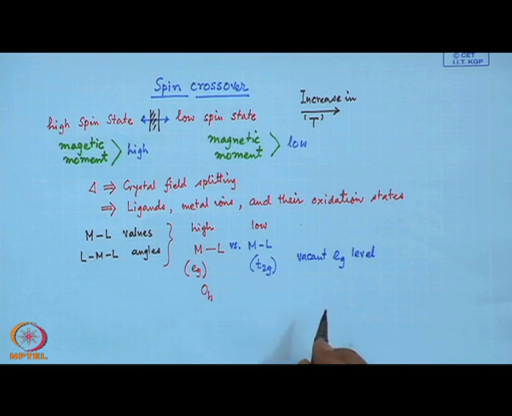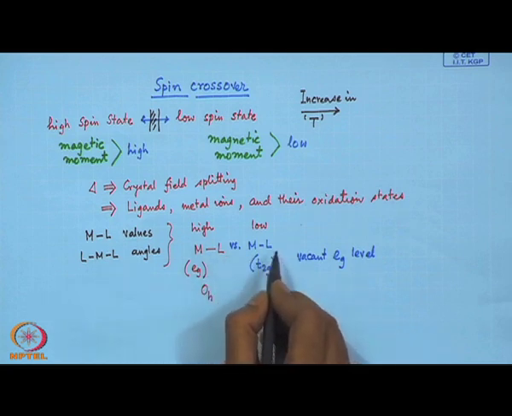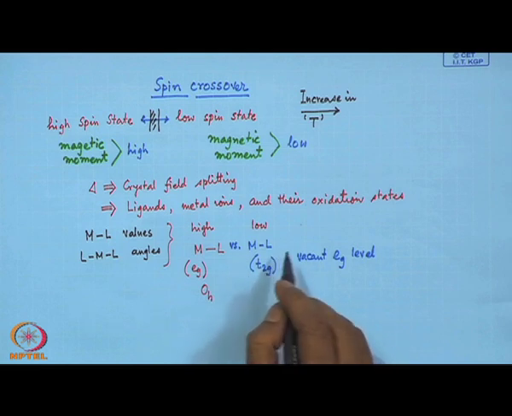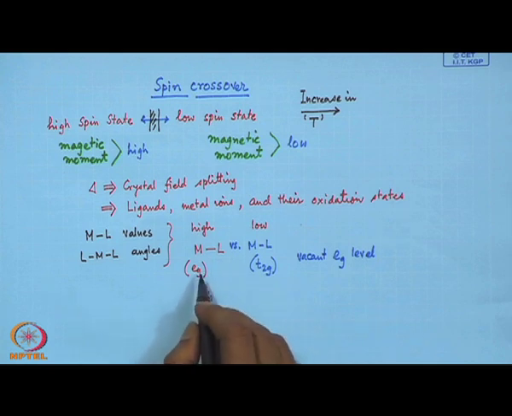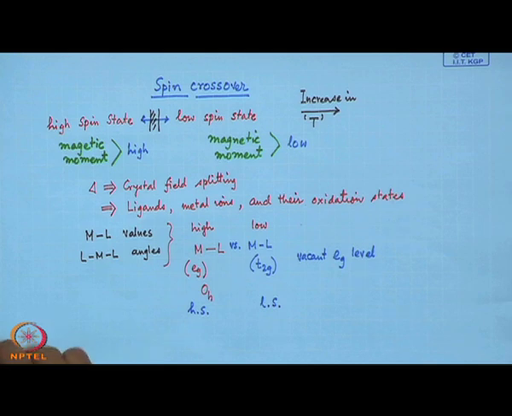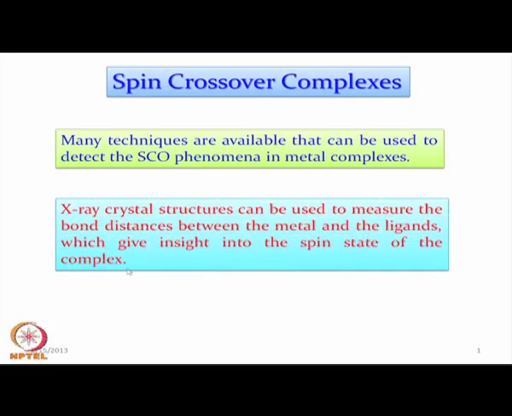The vacant eg level will contract the ML distance, and that gives rise to the shorter ML distance in the situation where we have electrons only in the t2g level. So, the electronic configuration in the eg level is for the high spin complex, and this is for the low spin complex, as we all know. The X-ray structural data nicely explain the two situations, the high spin compound as well as the low spin compound, so we can determine the spin state here.